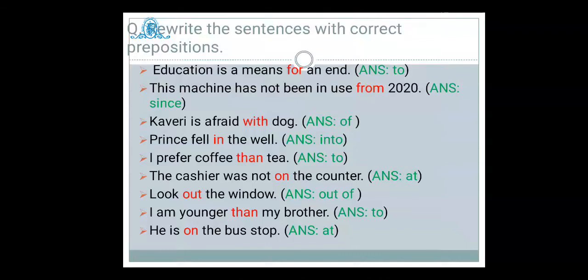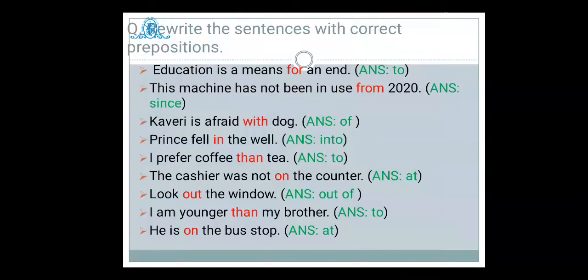I prefer coffee than tea. When we compare two things, and I prefer coffee, not tea, then instead of than we have to use to when mentioning a comparison. Many times we commit this mistake, so we should be aware of that. The cashier was not on the counter. On indicates something that is on top in position, so here we have to say at the counter. At shows the fixed position of something. Look out of the window, definitely out of the window.